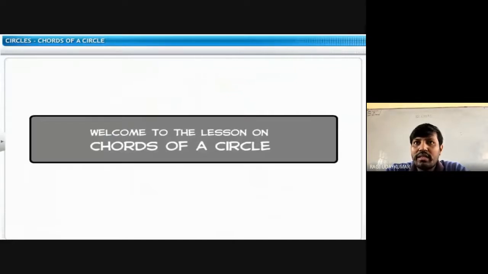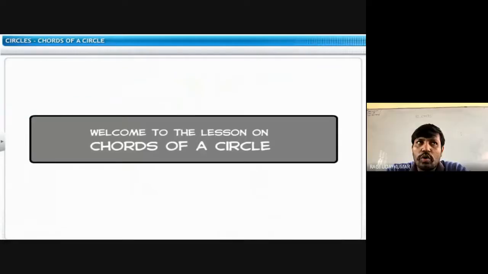What is meant by circumference of the circle? Anyone? So the perimeter of the circle. Okay, there is another term, another word. Exactly how do you say that, circumference of the circle?